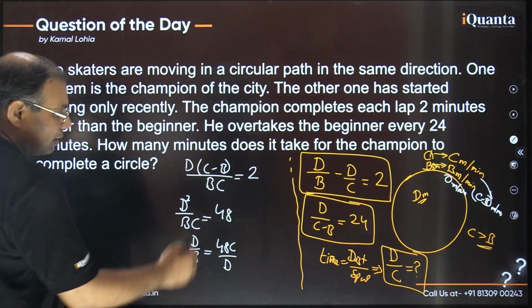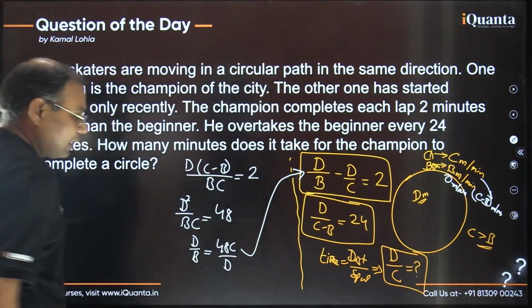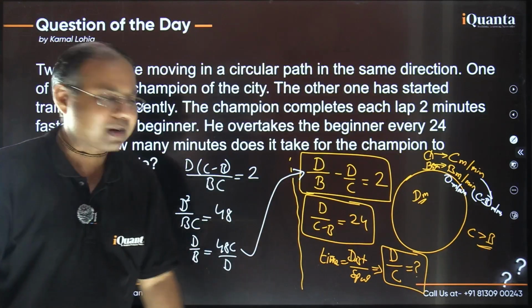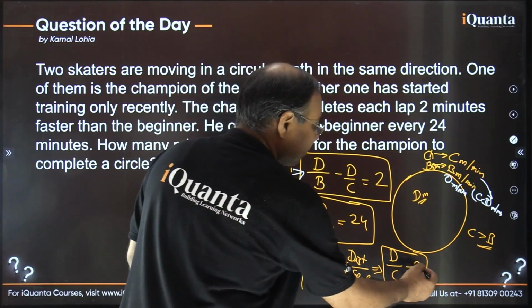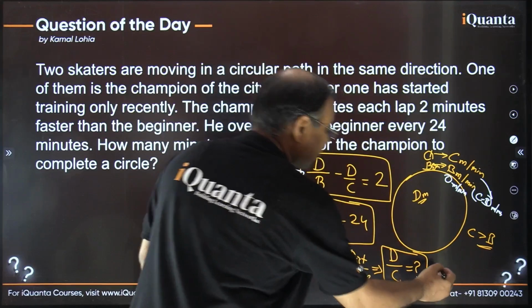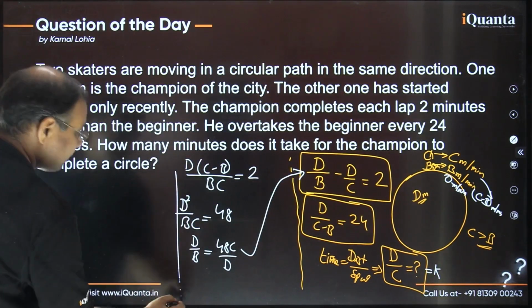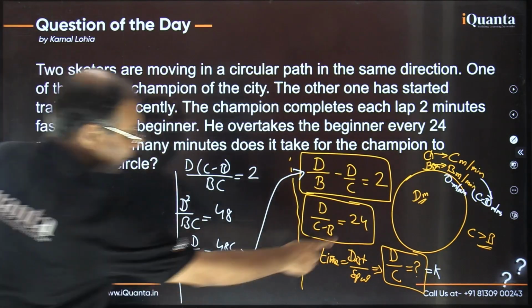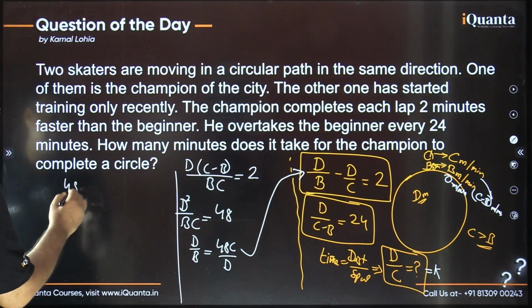So this part can be put in this first equation. So I would have everything in terms of D by C, which was the required part, right? Let it be k. So I'll call D by C as k. If this is k, this is what I want to find out. So I'm just substituting it here. So what do I get? Let me write here. D by B is 48 C by D. Now D by C was k, so C by D becomes 1 by k. It becomes 48 by k.